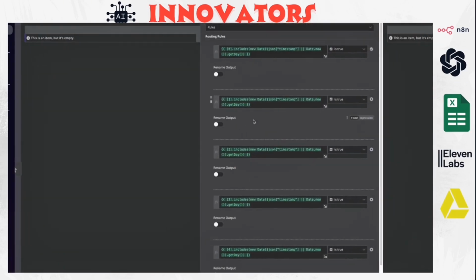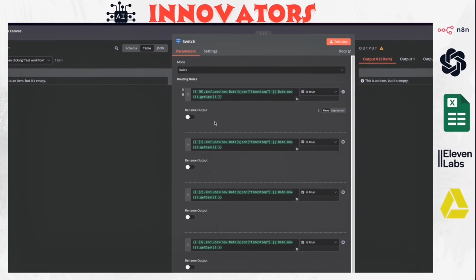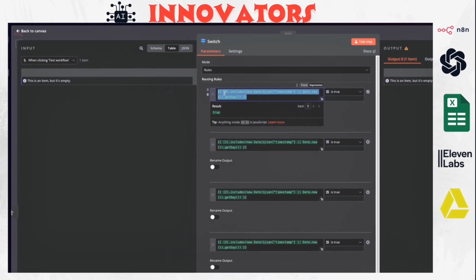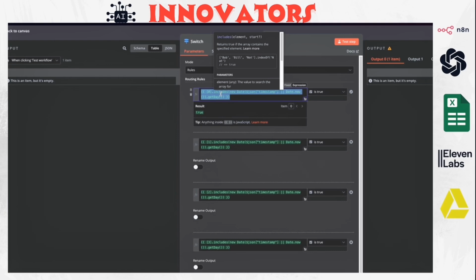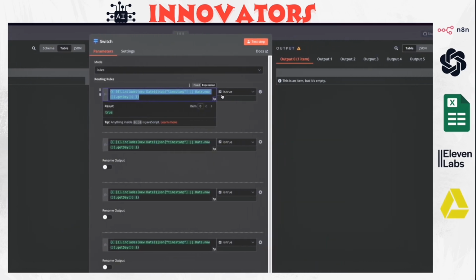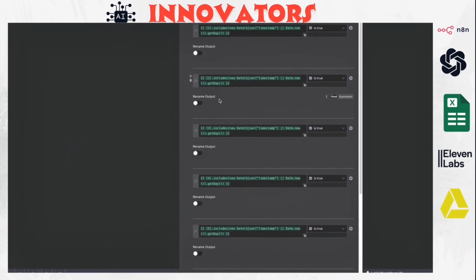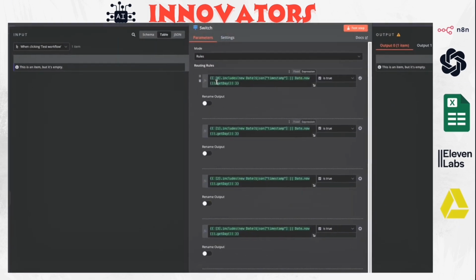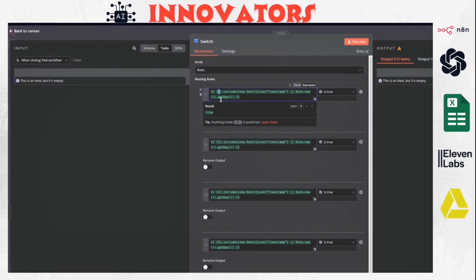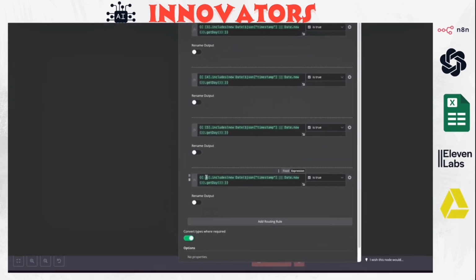And if we go inside this node, there's a function expression here. We added a function that's basically going to check if the day is equal to 0. It means if it's Sunday, then output true. And if it's Monday, it outputs true, and so on for all the other days. Basically, 0 represents Sunday as the start of the week, and Saturday represents number 6.